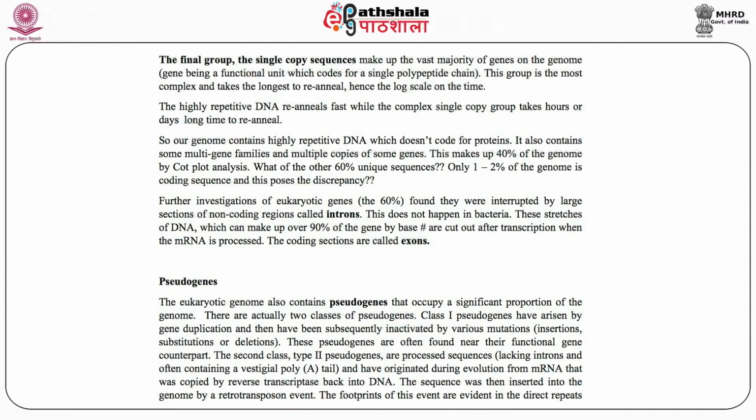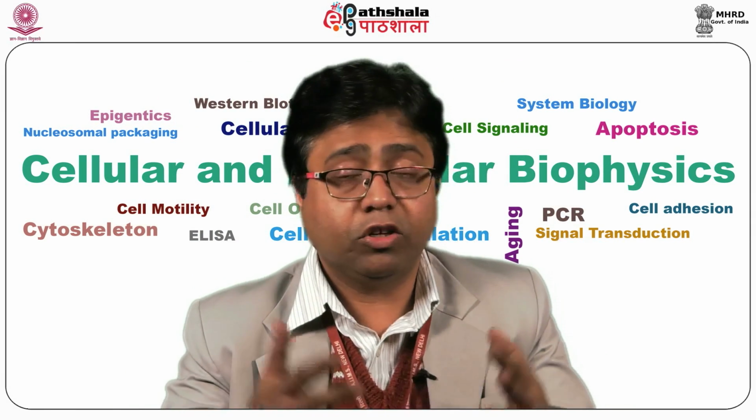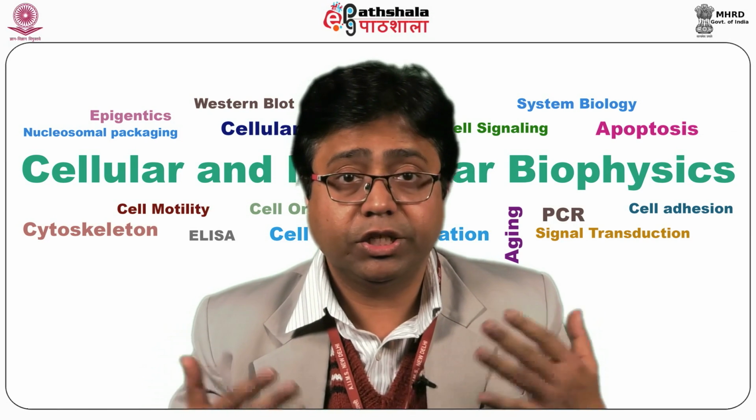Further investigations of eukaryotic genes, that is the 60%, found them to be interrupted by large sections of non-coding regions called introns. Now, this does not happen in bacteria. Bacteria do not have any introns. Even in eukaryotes, there are some genes which do not have an intron, like the histone genes. Now, the coding sections are called the exons. But don't confuse this: exons are not always protein coding, sometimes they also code for the untranslated regions, UTRs.